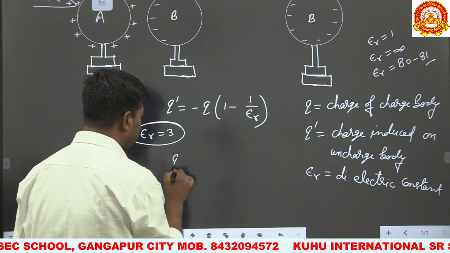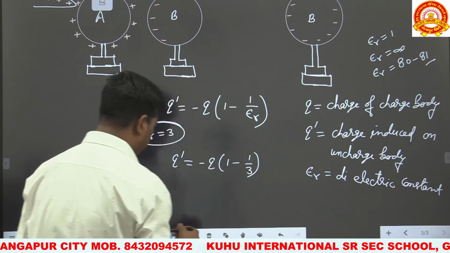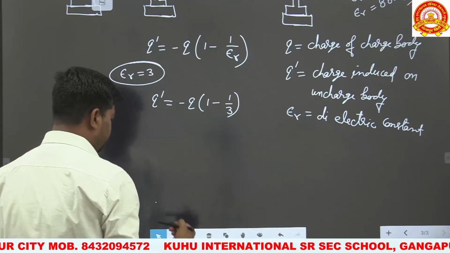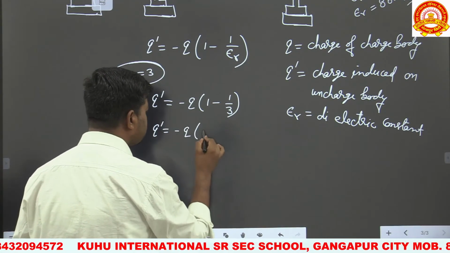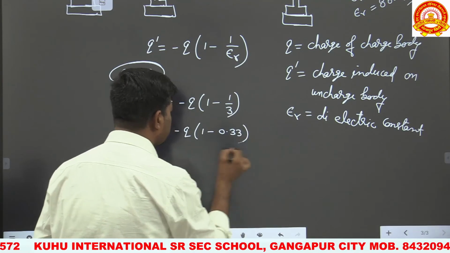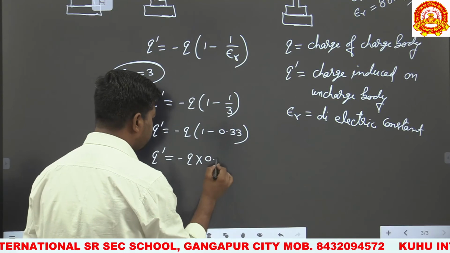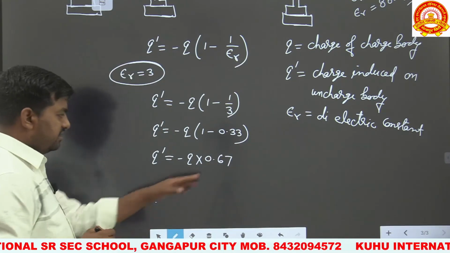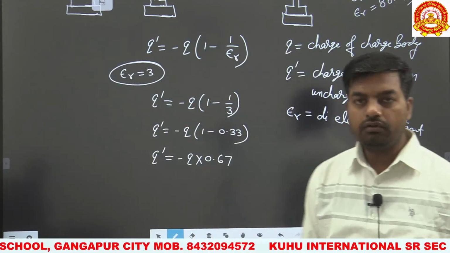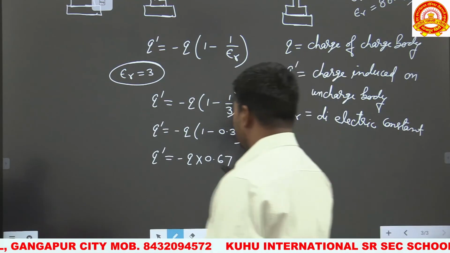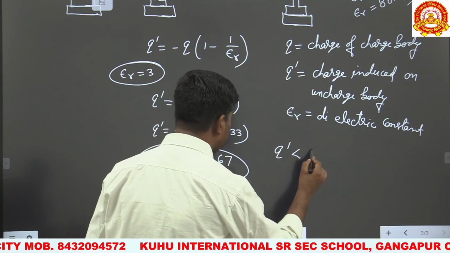So now we have to put the value. Q dash is equal to minus Q times (1 minus 1 upon 3). By dividing it, Q dash is equal to minus Q times (1 minus 0.33). On solving it, Q dash is equal to minus Q multiplied by 0.67, and this is less than 1. Any number multiplied by a quantity less than 1 decreases. So from this equation we conclude that Q dash is always less than Q.